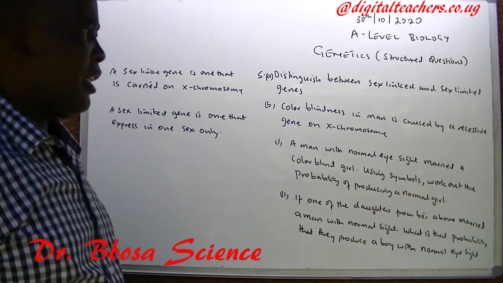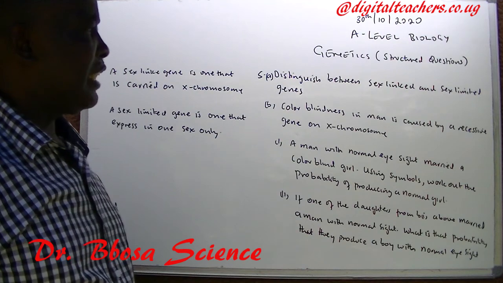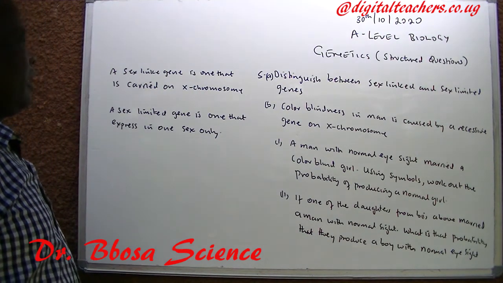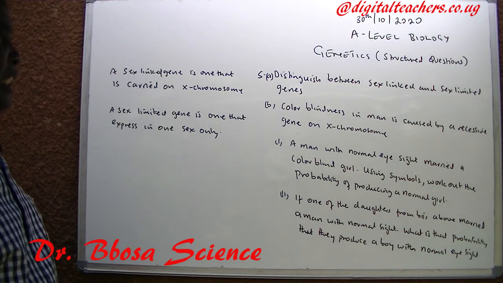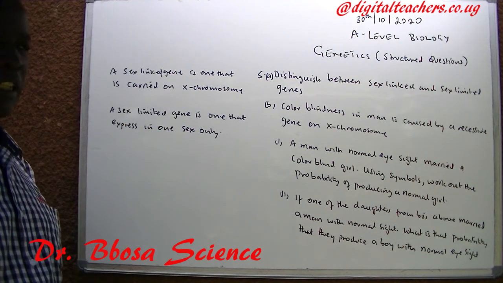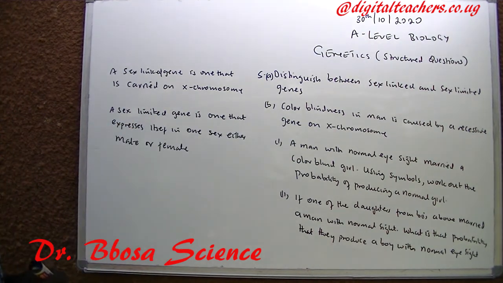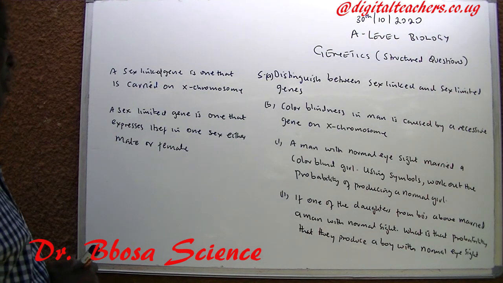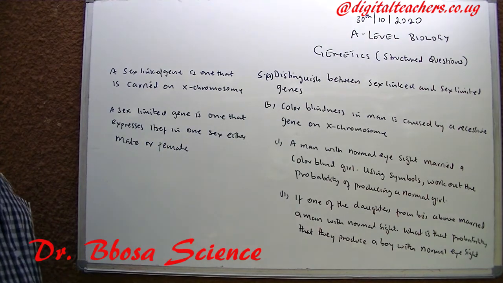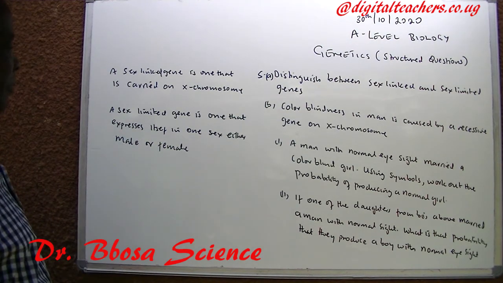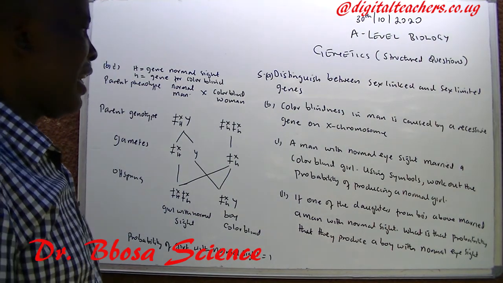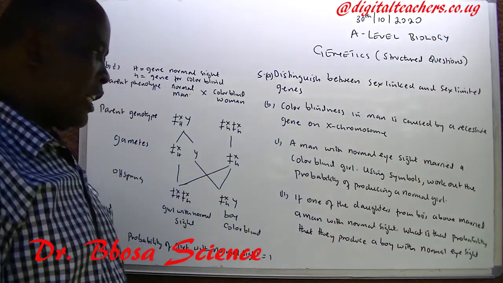Number 5A, distinguish between sex-linked and sex-limited genes. A sex-linked gene is one that is carried on X chromosome. A sex-limited gene is one that expresses itself in one sex, either male or female. Color blindness in man is caused by a recessive gene on X chromosome.